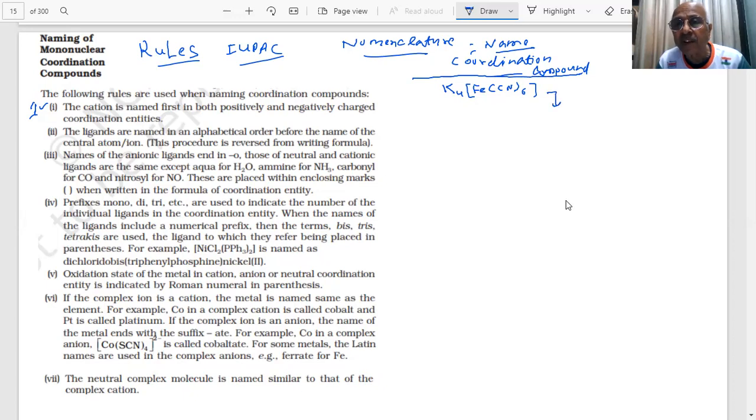If I break this, it will be 4K+ and [Fe(CN)6]4-. Am I right? This is the cation and this is the anion. Can you see the cation and anion? There are other possibilities also.